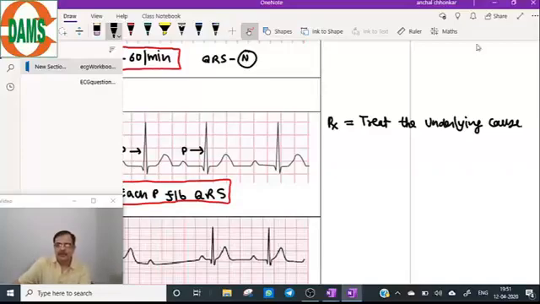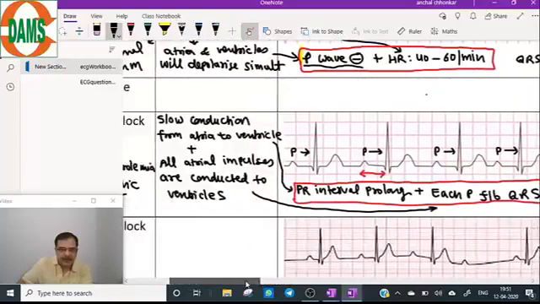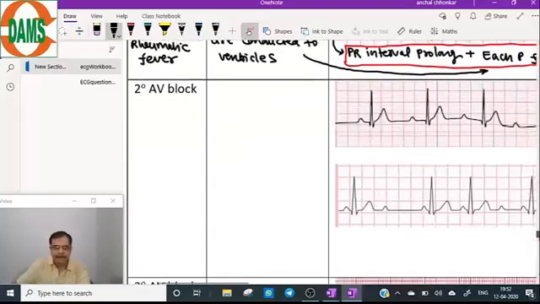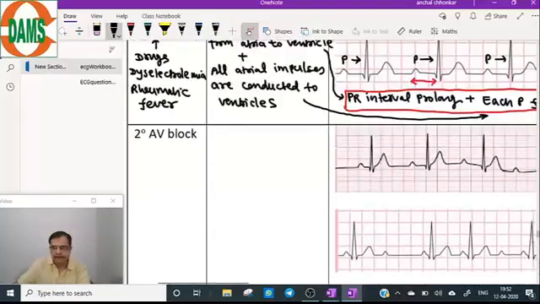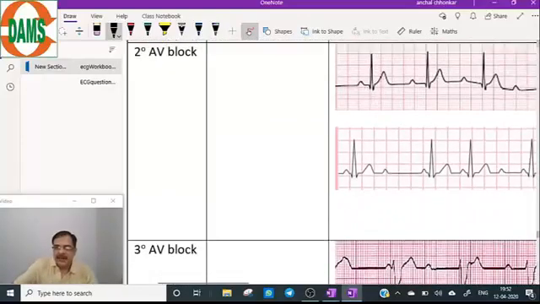Now come to the second degree AV block. Understand carefully. This is one of the most frequently asked questions in your exams of AV block.